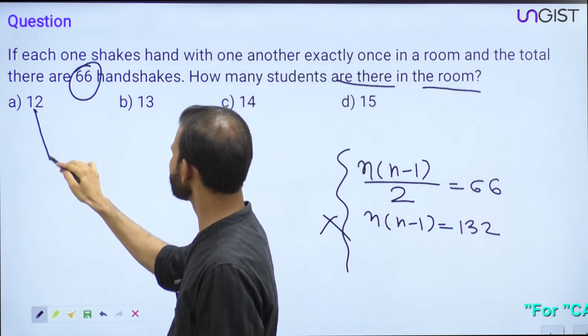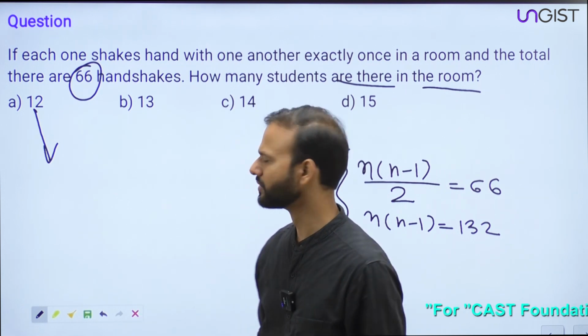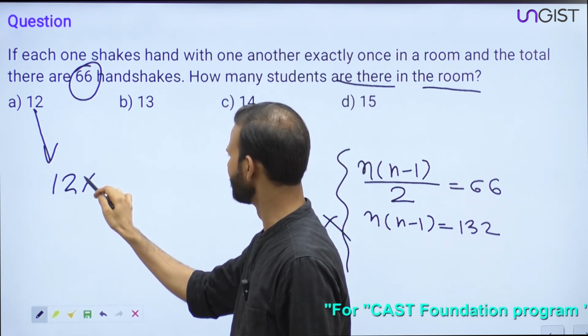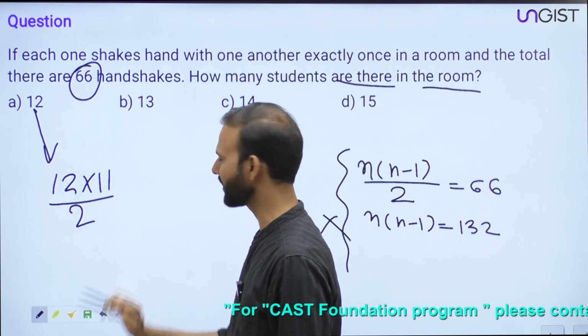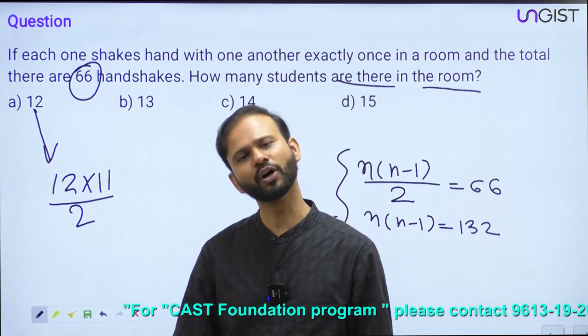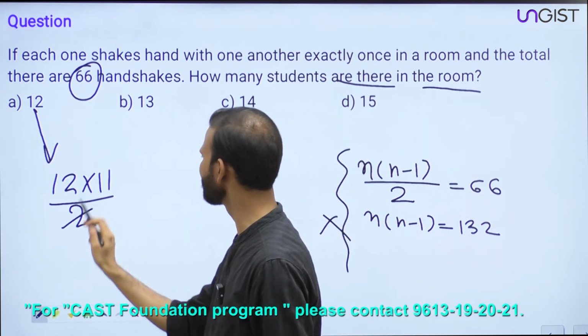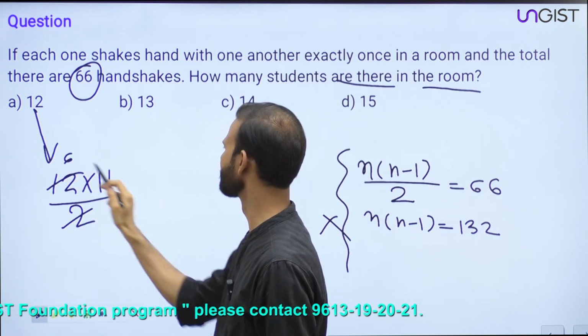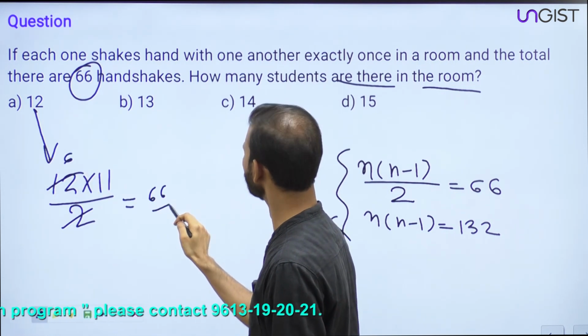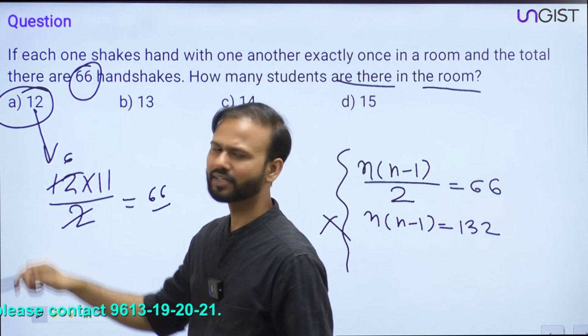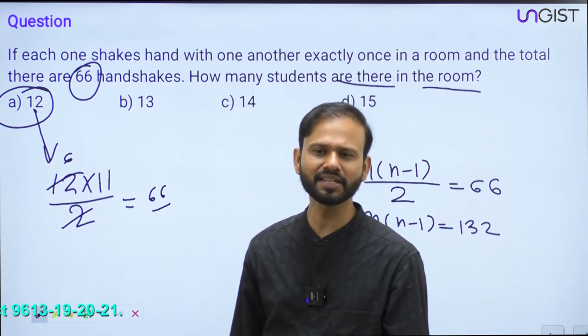So if 12 students are there, how many handshakes will be there? 12 into 11 divided by 2. So 12 into 11 by 2, this is 6 and this is 66, right? Done. Finished. So 12 students are there in the class, that's it.